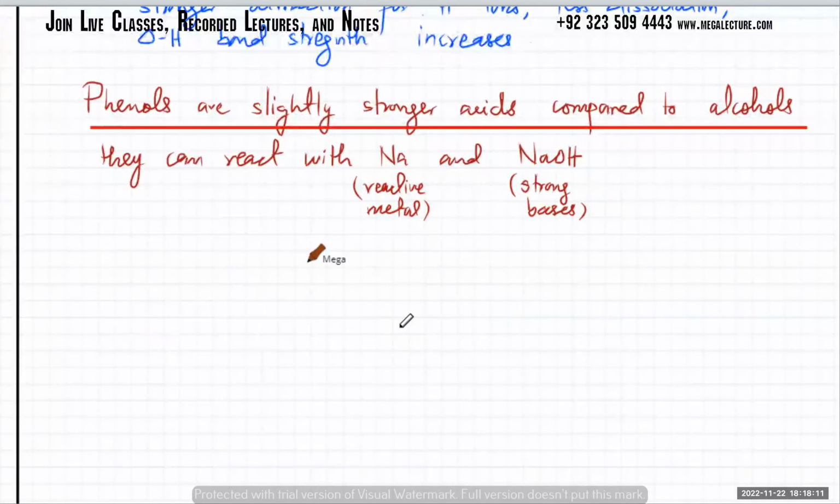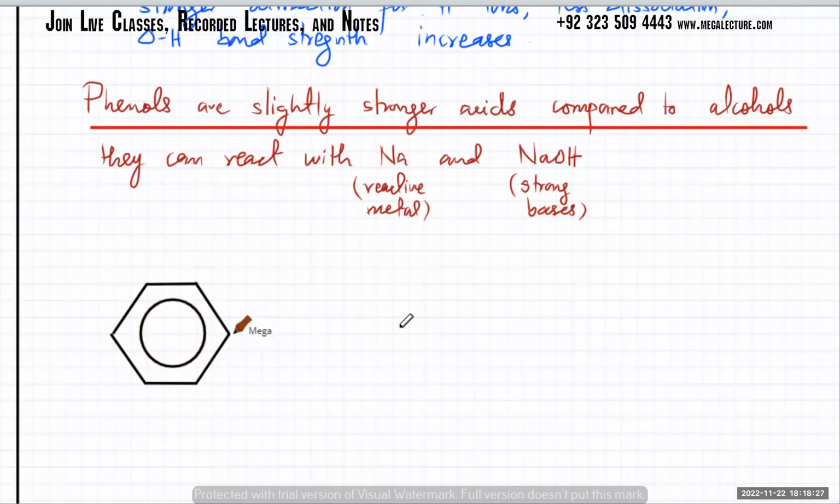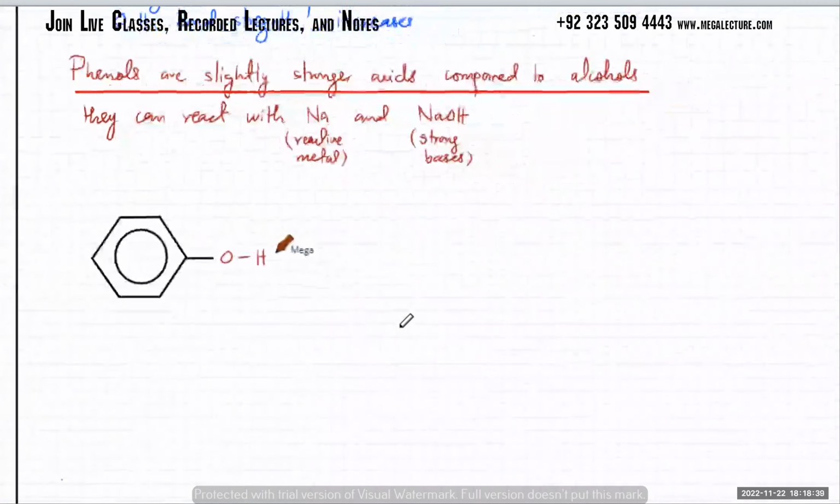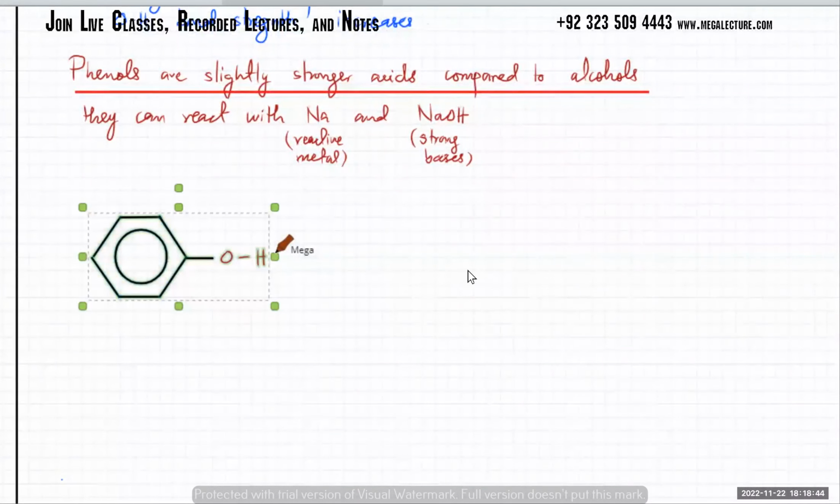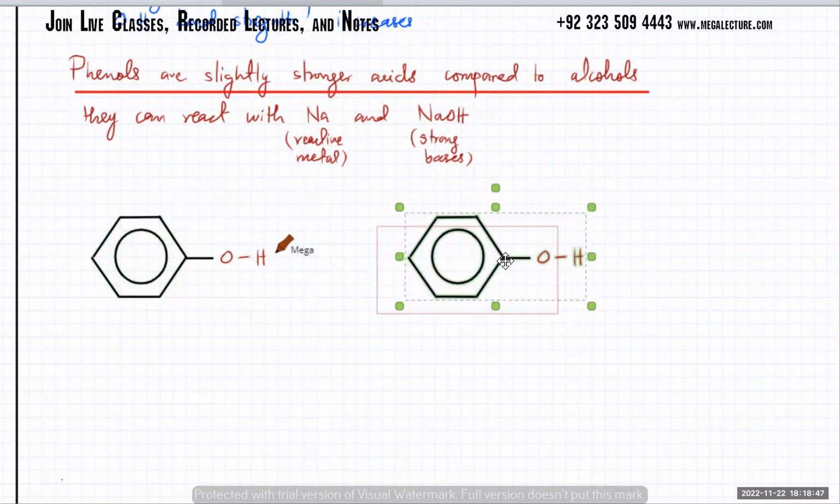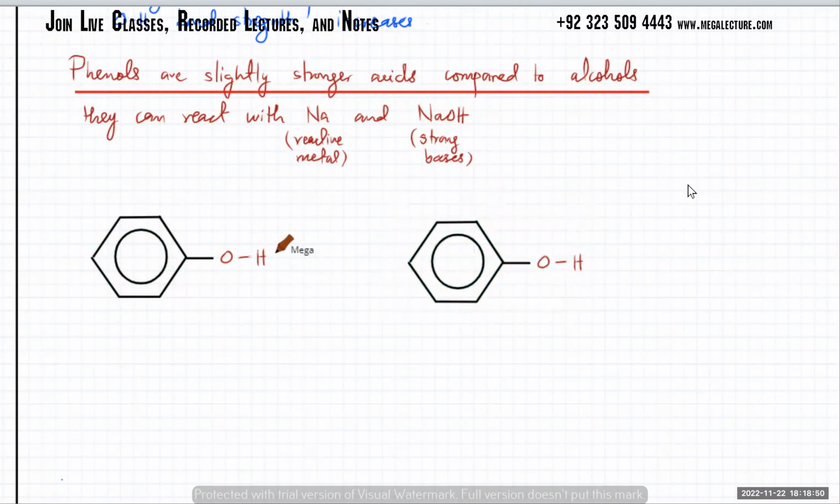So here's what's going to happen with phenol. Here's your typical benzene, and it has an OH group attached to it. Okay, that's a phenol. Same thing, the phenol will ionize, but the dissociation is going to be stronger compared to alcohol. It's going to ionize more.